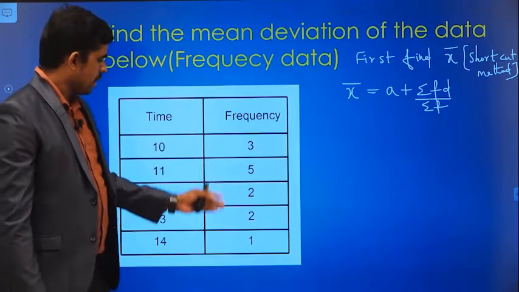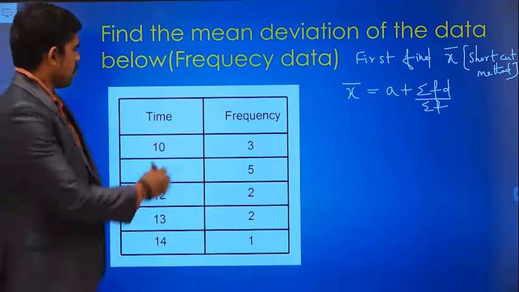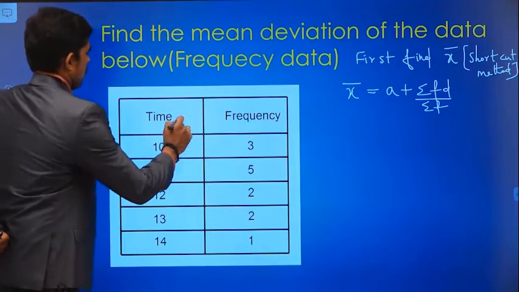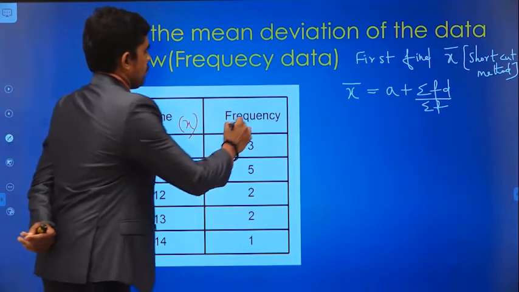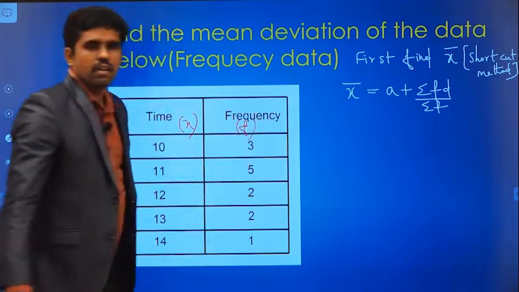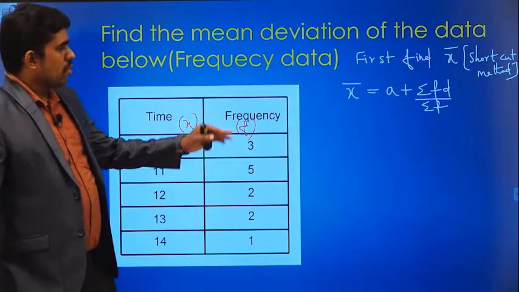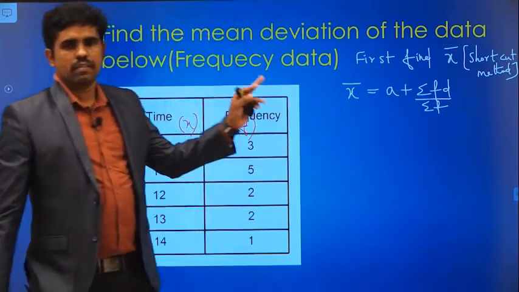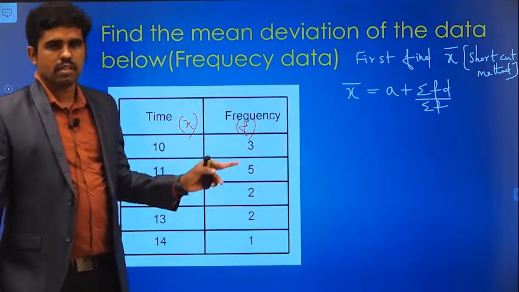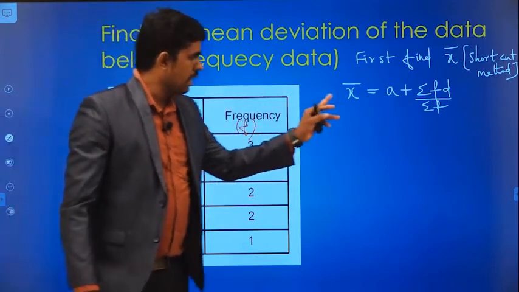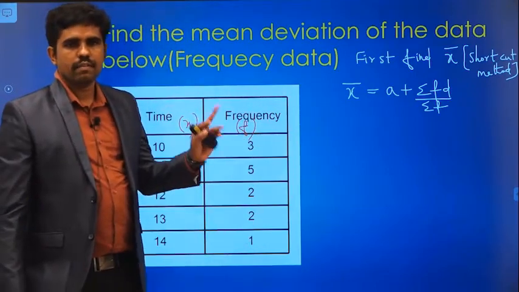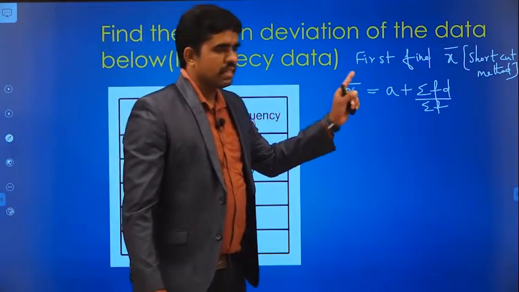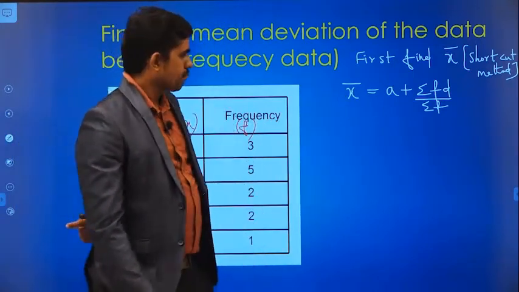So one frequency data is given to you, so you can consider the value x and frequency f. To find the mean absolute deviation, whether it is raw data, frequency data or class interval data, first of all we need x bar, then only we can find the mean absolute deviation. So I am going to find x bar for this frequency data first.